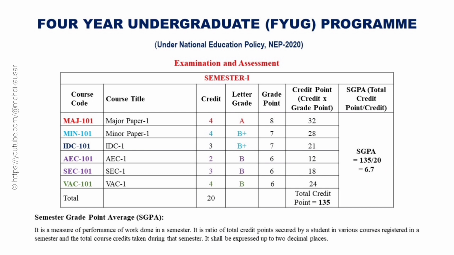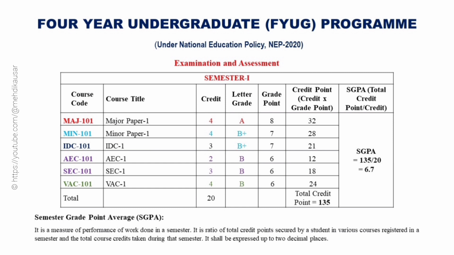For example, suppose a student has 6 papers, namely Major Paper 1, Minor Paper 1, IDC, AEC, SEC, and VAC papers having 4, 3, 2, 3, 4 credits respectively, and the student has secured letter grades of A, B+, B+, B, B, and B respectively. Then, the grade points for Major Paper 1 will be 8, Minor Paper 1 will be 7, IDC Paper 7, and that for the papers AEC, SEC, and VAC paper will be 6 each.